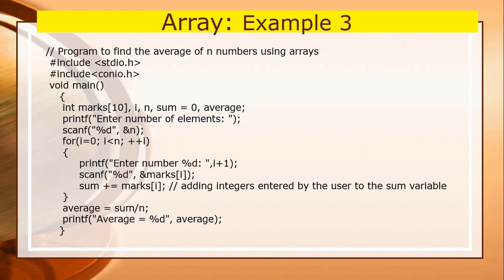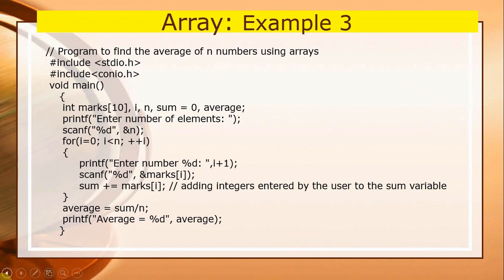Finally when the loop exits, the sum variable contains the sum of all numbers. Then it will exit from the for loop, and here another formula is written, average equals to sum upon n.